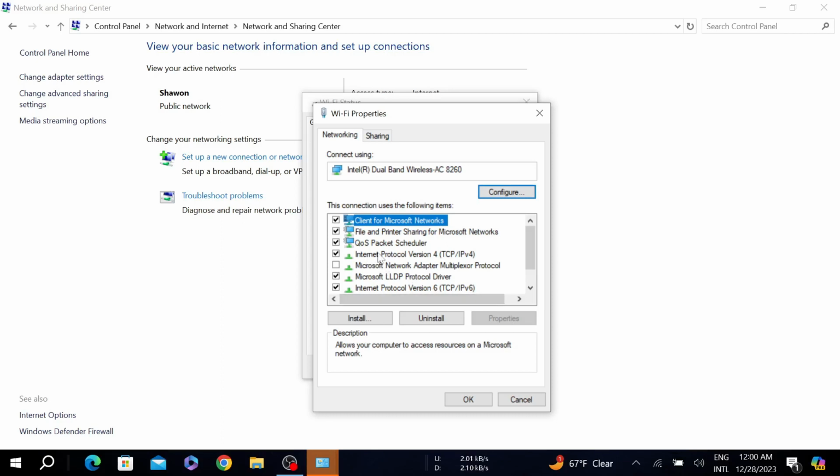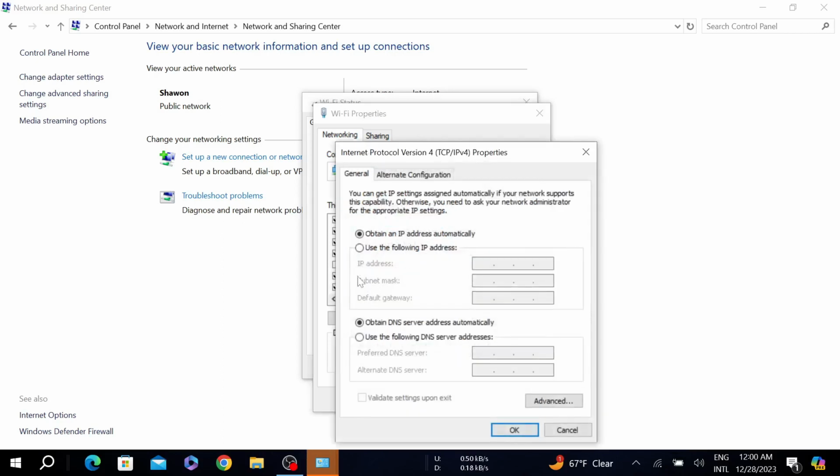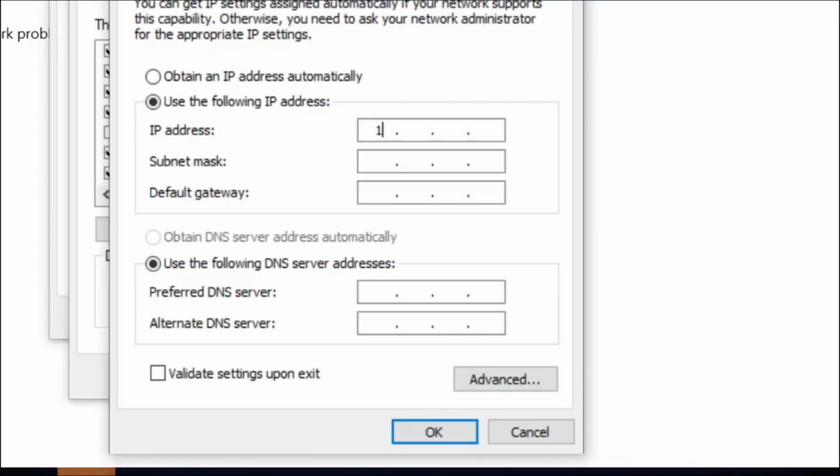If the problem is not solved, then click the internet protocol version 4 again, double click it and select use the following IP address, and I'm gonna give the IP address. Just copy and paste those IP addresses and select it. It will automatically give you this. Leave this as it is, and after that give this IP. And now give the IP address here also.